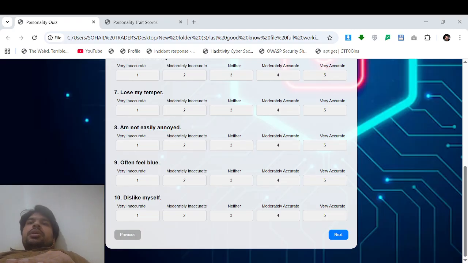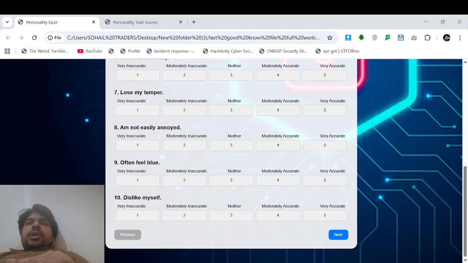So one limitation is that this is a simple rule-based model and it is using if-then. For example, it is checking if the conscientiousness is low, then the person is susceptible to using weak passwords, and it gives the recommendation of using a password manager. This is okay, but it can be better.